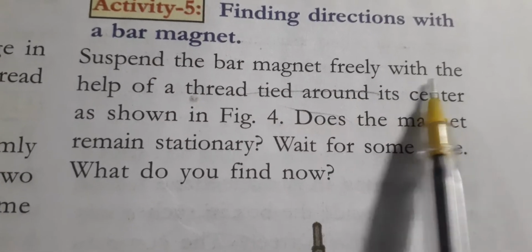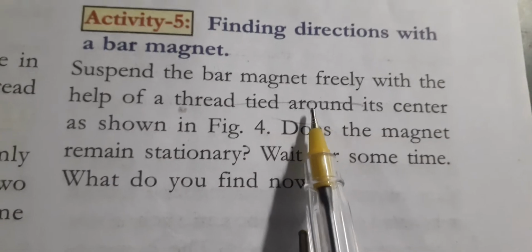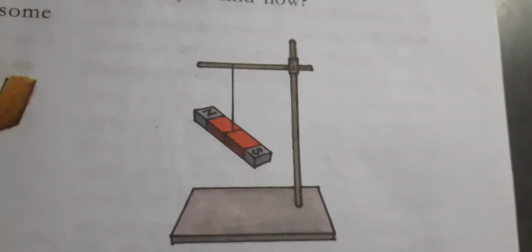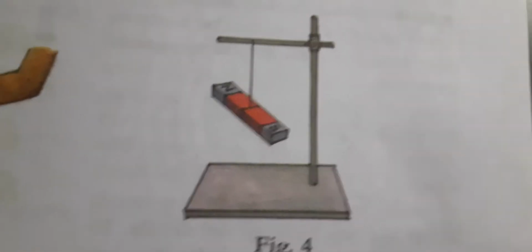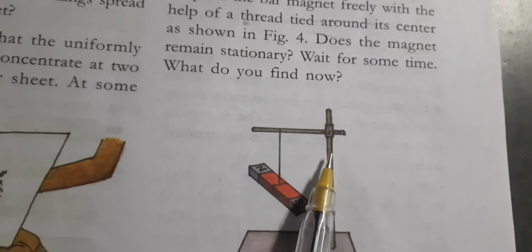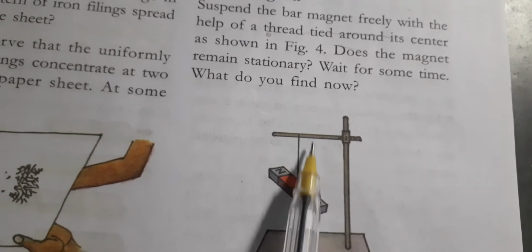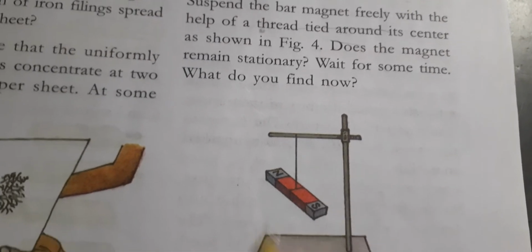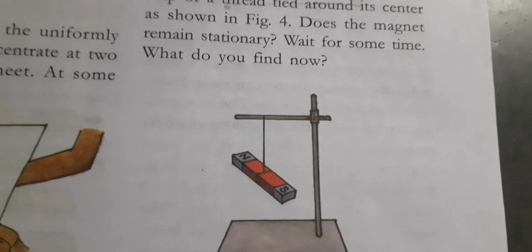Suspend the bar magnet freely with the help of a thread tied around its center, as shown in the figure. Just you see here, students, here our diagram is there. This is our bar magnet and this is our strand. With the help of the strand, the bar magnet will be tied at the center, as shown in the figure.